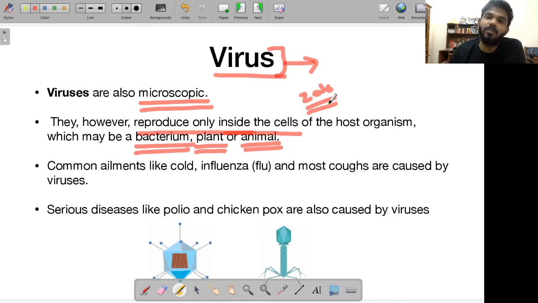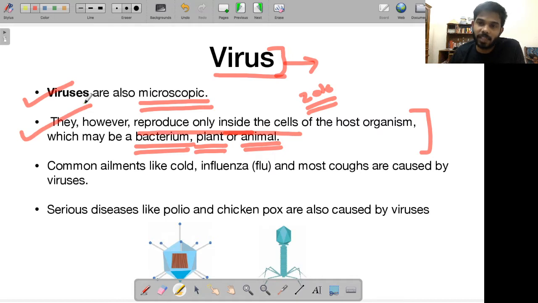So options were given. First option of course was animals, human beings. Second option was plants, and the third option was bacteria. So the answer was all three. And where do you think this question was sourced from? The source of this question was none other than your NCERT Class VIII science textbook. So such simple questions you can easily answer.